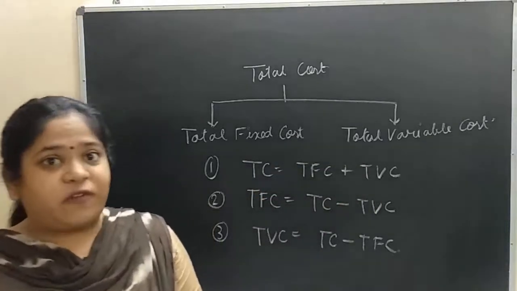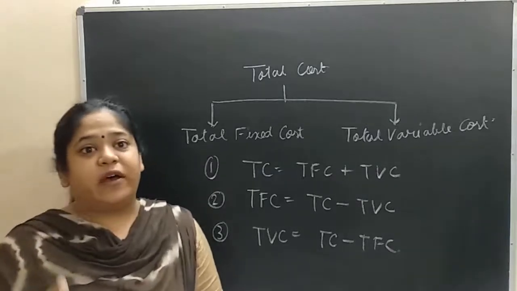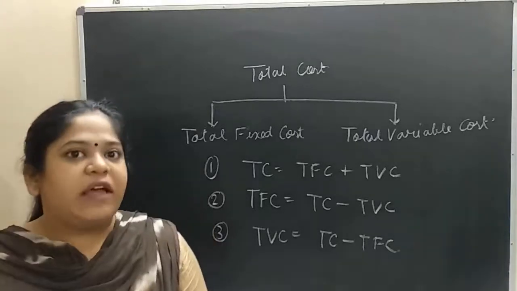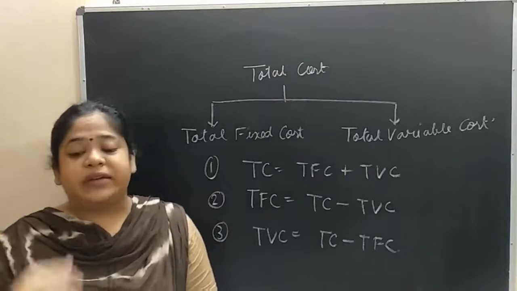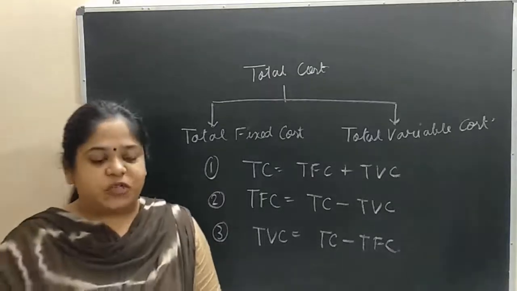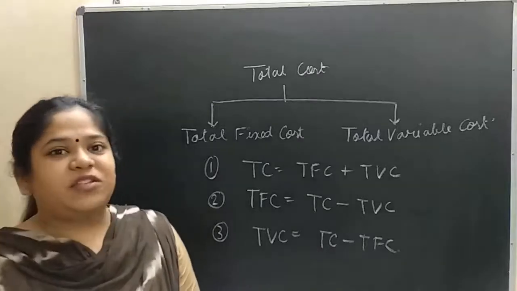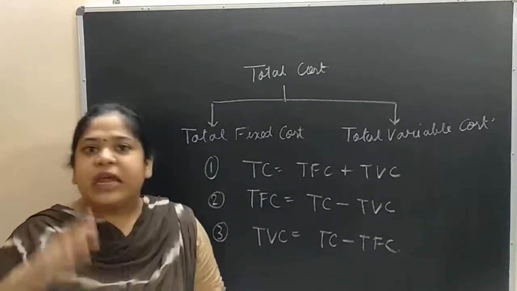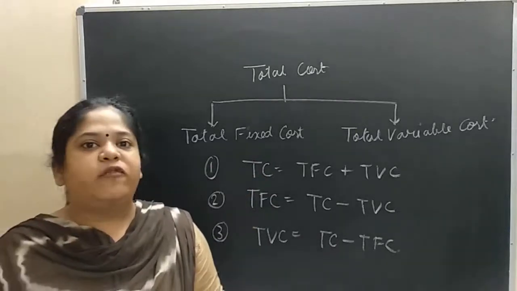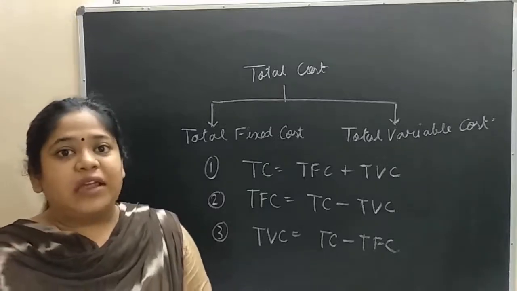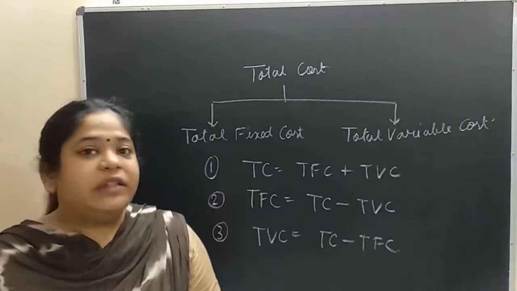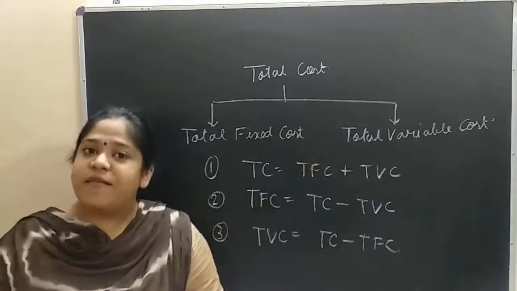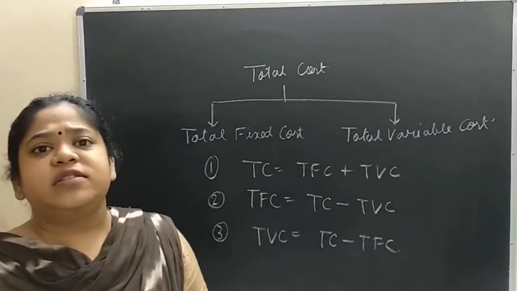We have studied fixed factors, and in the last class we have discussed fixed cost and variable cost. Fixed cost does not change with the level of output, and variable cost directly varies with the level of output. The cost that is incurred on a fixed factor is called fixed cost, and fixed cost does not change with the level of output. It remains the same, like the rent for the building. All these expenses do not directly vary with the level of output. But variable cost directly changes with the level of output.